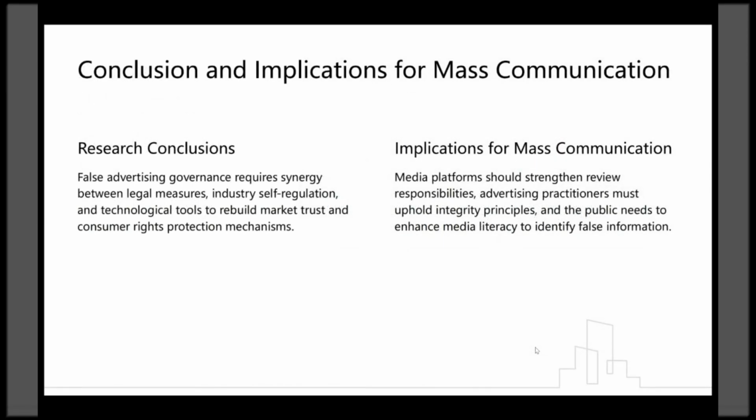Conclusion and implications for mass communication. First, research conclusions. False advertising governance requires synergy between legal measures, industry self-regulation, and technological tools to rebuild market trust and improve consumer rights protection mechanisms.